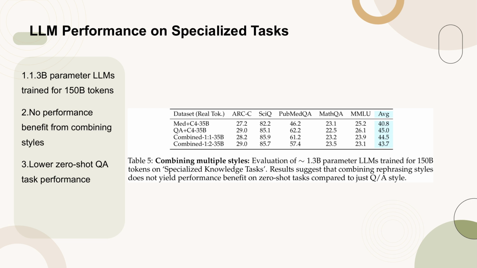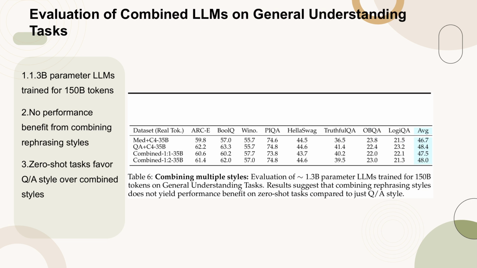This suggests that the diversity of styles does not necessarily enhance the model's ability to perform in zero-shot scenarios, highlighting the importance of specific training strategies for different task requirements. Table 6 presents the evaluation of approximately 1.3 billion parameter language models trained for 150 billion tokens on general understanding tasks. The results indicate that combining multiple rephrasing styles does not provide a performance advantage on zero-shot tasks when compared to using just the Q&A style.